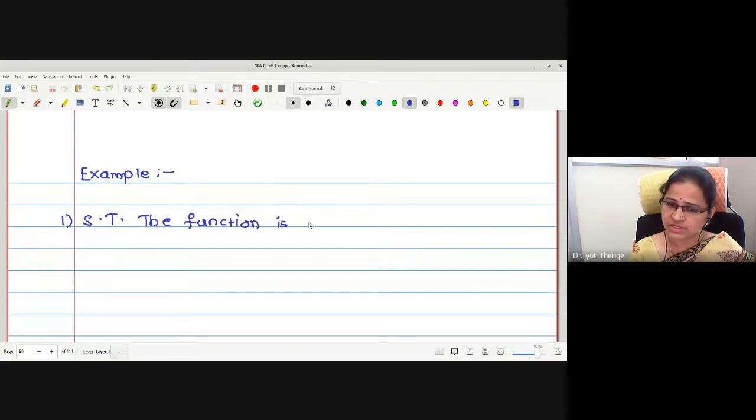The function is defined as f of x equals, a standard example. Many times it is asked in the exam also.